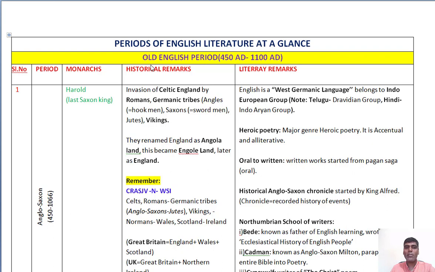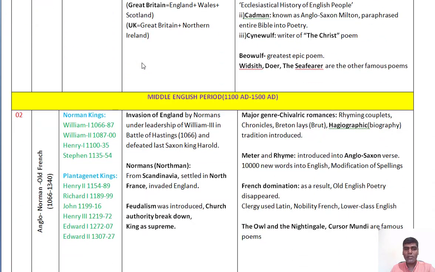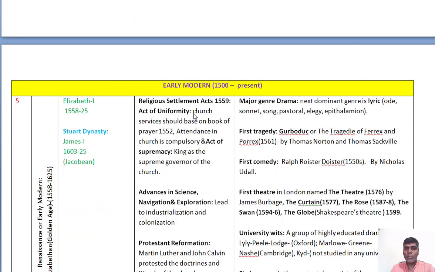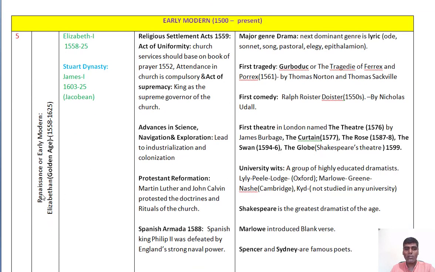History of English literature can be broadly divided into three ages. One is the Old English period from 450 AD to 1100 AD, and the Middle English period from 1100 to 1500 AD, and then the early modern or the modern age from 1500 to the present age. In our JRF examination, we have to concentrate on the Renaissance or early modern age, that is from the 15th century onwards.